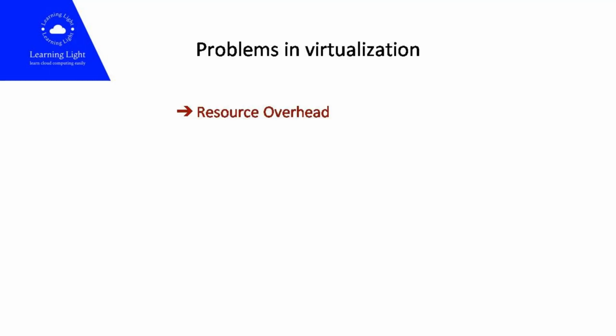Traditional virtual machines, or VMs, have substantial resource overhead because each VM runs a complete operating system along with its own kernel. This leads to higher memory and storage requirements. VMs often have slower startup times, as they need to boot a full operating system. This can impact the agility of dynamic environments and hinder rapid scaling.